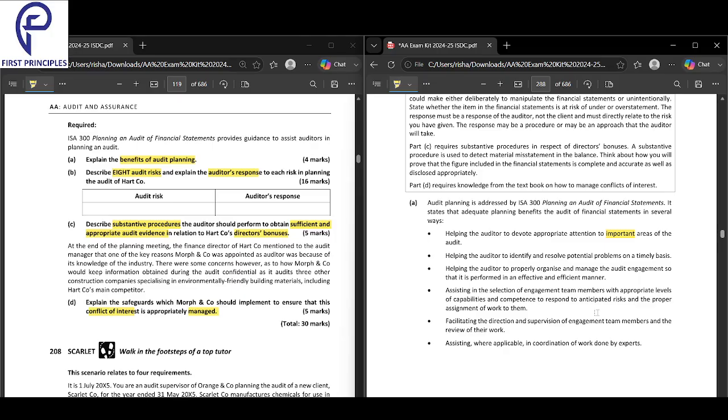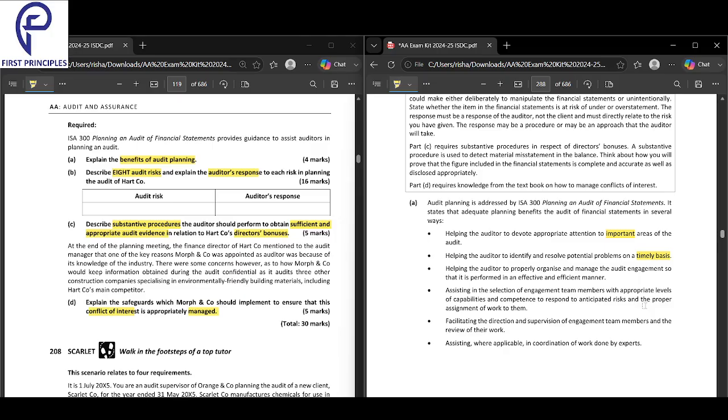Second, to solve problems early. What you're doing is you're finding issues before they become big, helping the auditors to identify and resolve problems on a timely basis. If you plan better, everything will be done in time. That is one of the biggest benefits of planning.